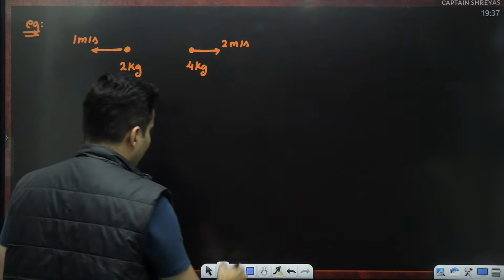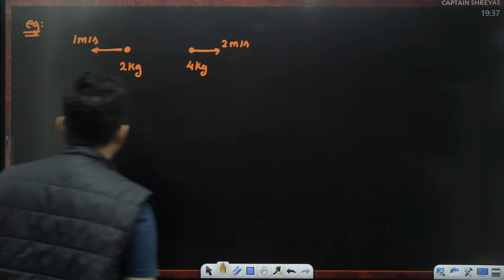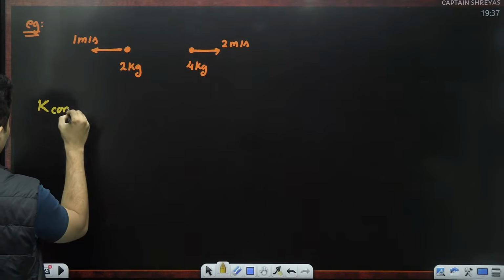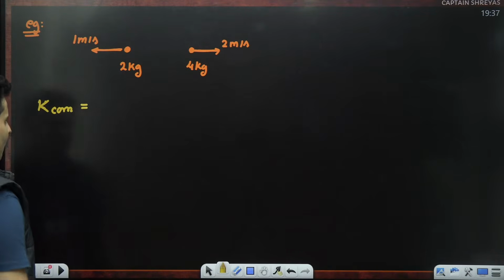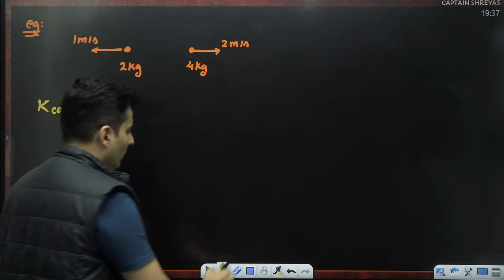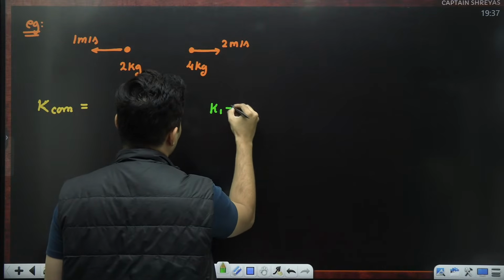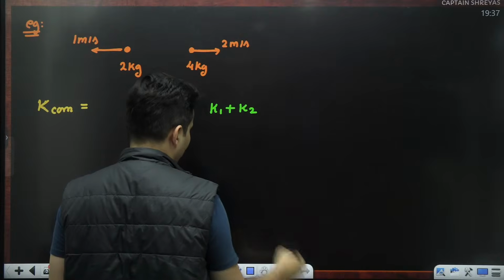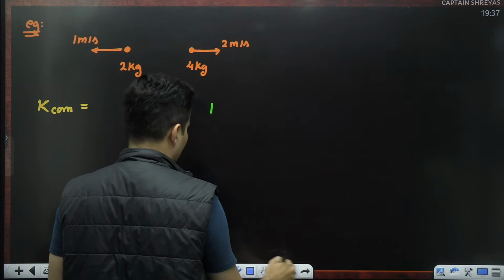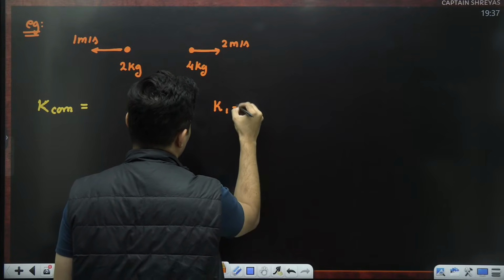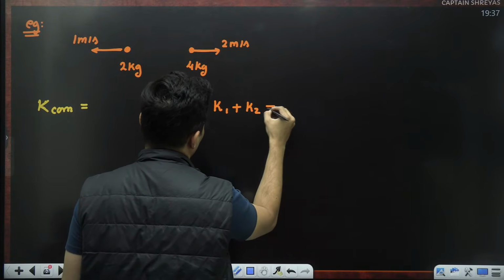I want to find the following things. Can you find the kinetic energy of the center of mass? Can you then also find me the kinetic energy of both the masses, K1 and K2 together? I want to find the total kinetic energy of that system, K1 and K2 together.